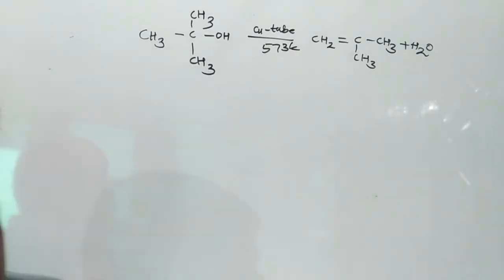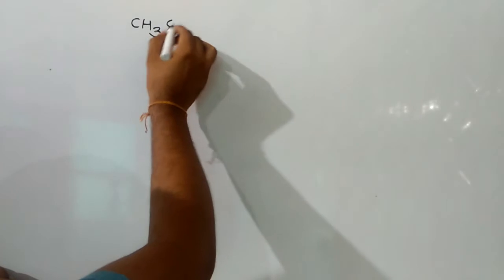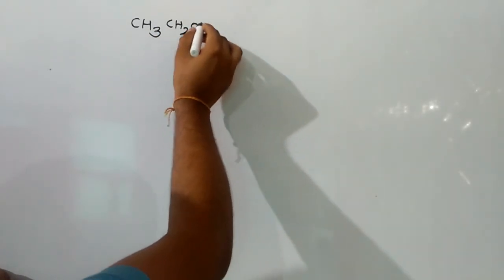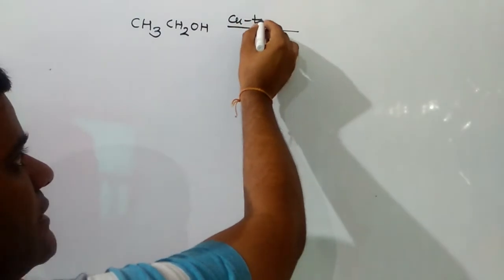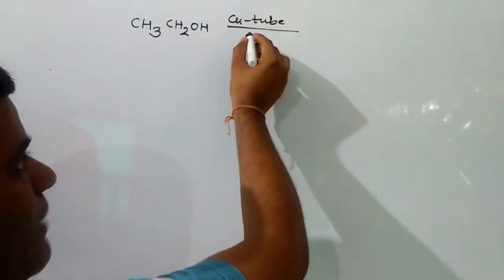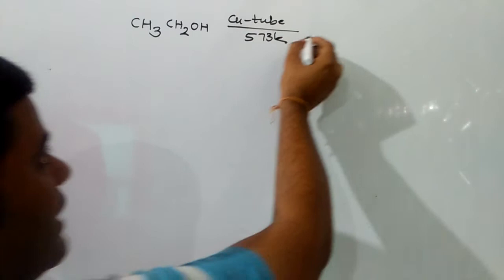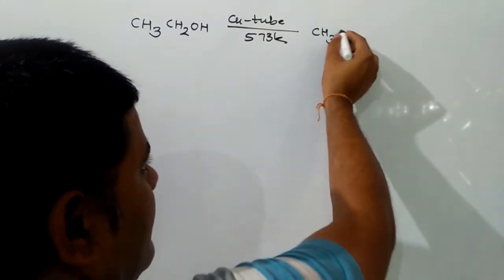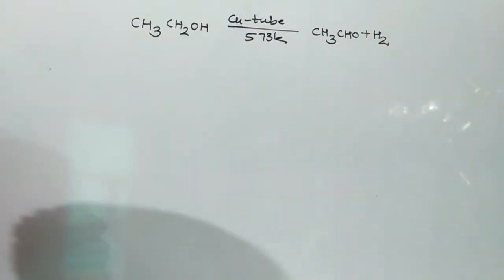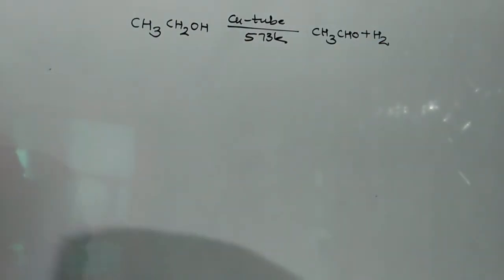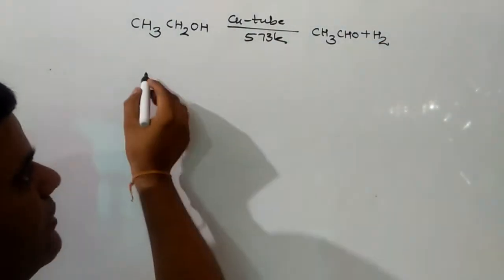The first conversion is: convert ethyl alcohol into acetaldehyde. For that we have to decrease the number of hydrogens, hence pass it through copper tube at 573 Kelvin. Ethyl alcohol on passing through copper tube at 573 Kelvin will give you acetaldehyde plus hydrogen.